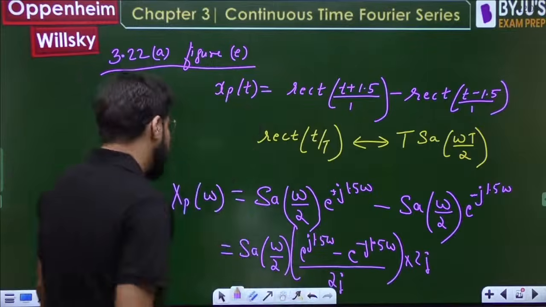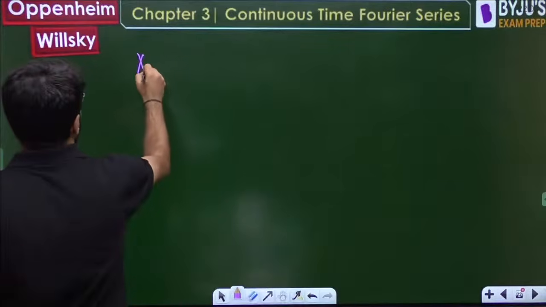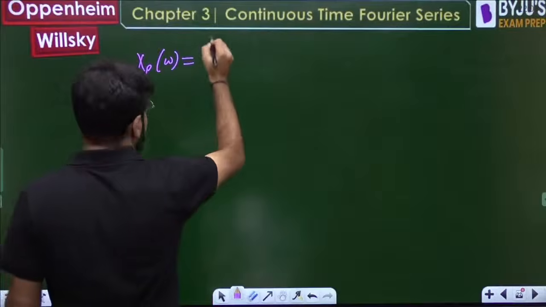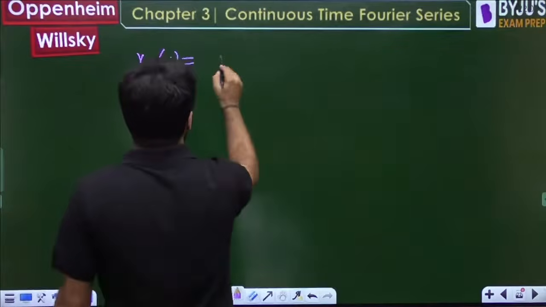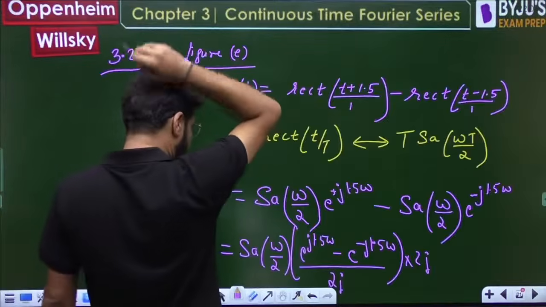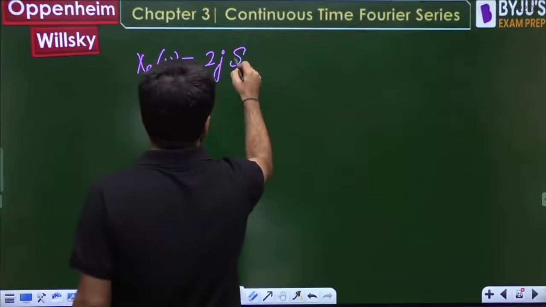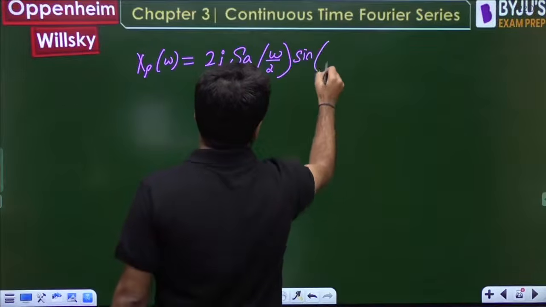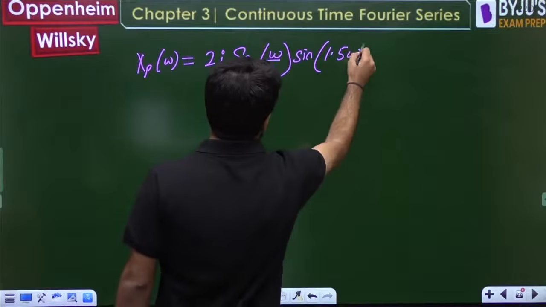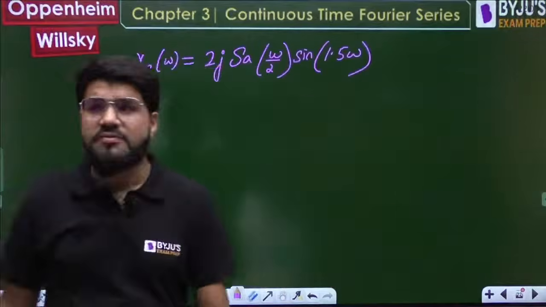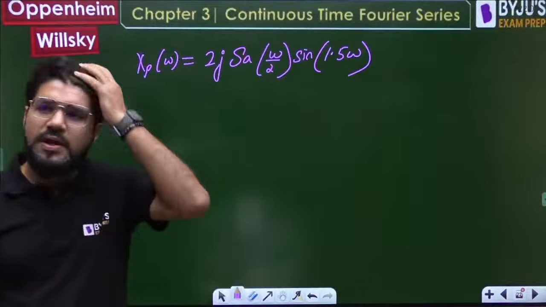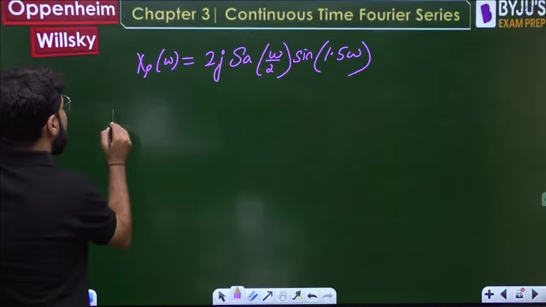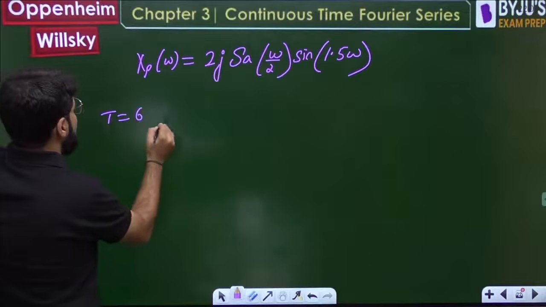So divide by 2j and multiply by 2j, your xp omega has turned out to be 2j sampling omega by 2 into sine theta, where theta is 1.5 omega. Now dear, what is the time period of the signal? Was 6.